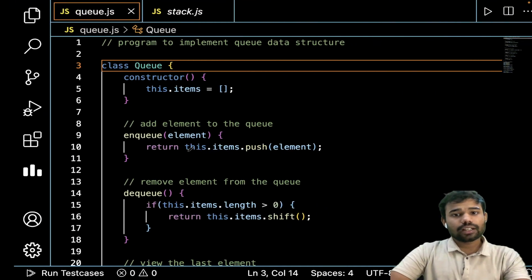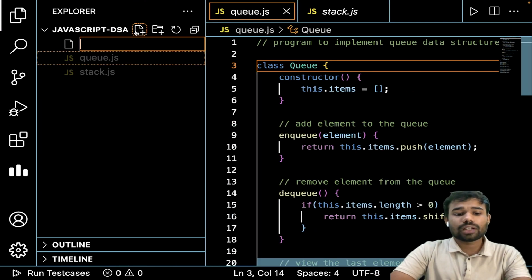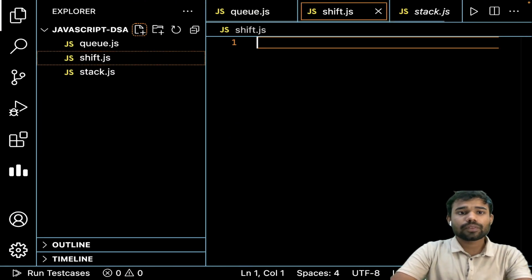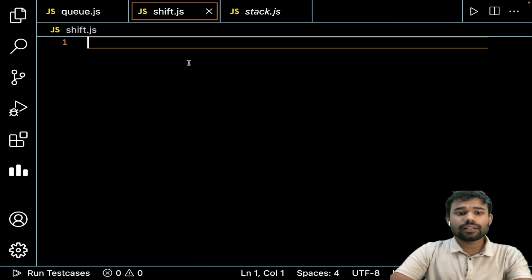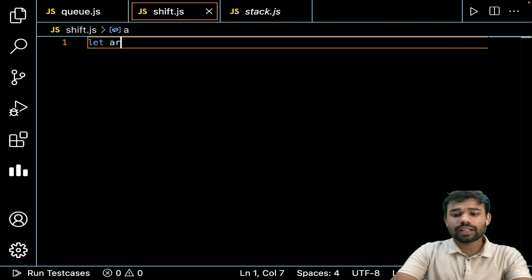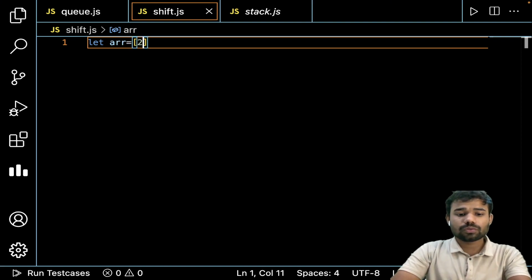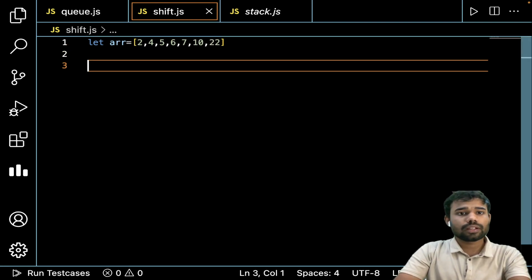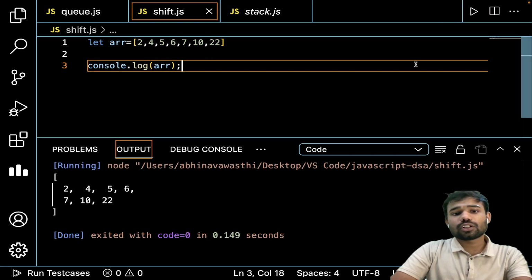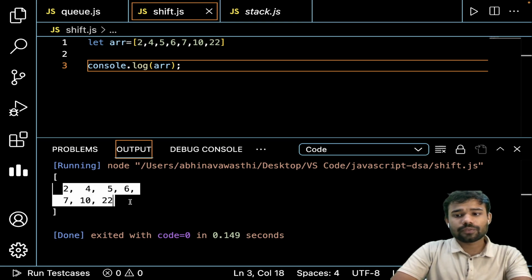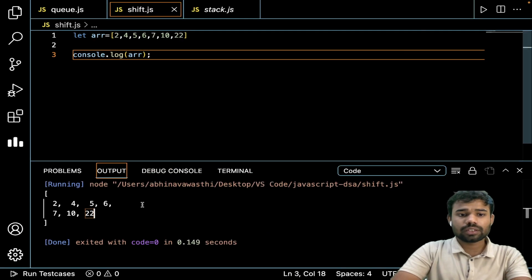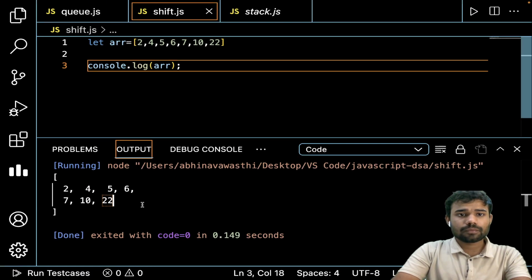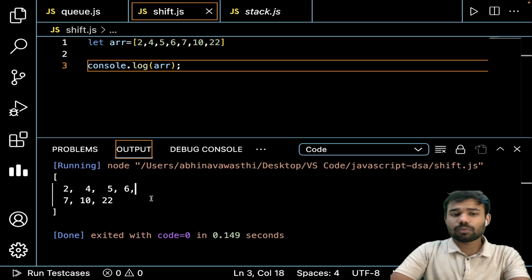Let's see, ठीक है, let's try to run this program. Okay, तो मैं एक काम करता हूँ, I will create shift.js. So what I will do here is create an array first. Let's take let ARR is equal to 2, 4, 5, 6, 7, 10, 22. So first of all, let's just log this particular array. When you log it, you will see the normal output. The output will be simple, 2, 4, 5, 6, 7, 10, 22. A very normal output.